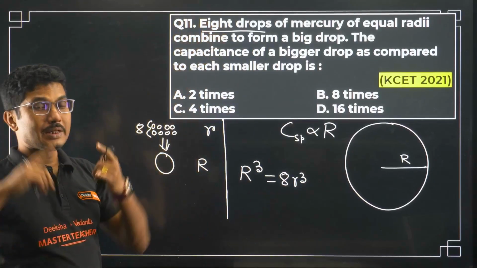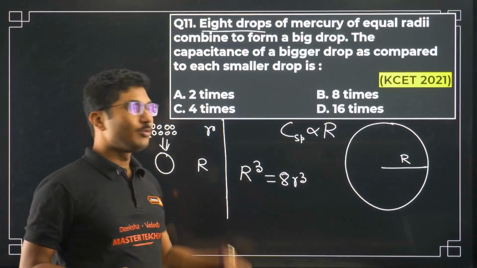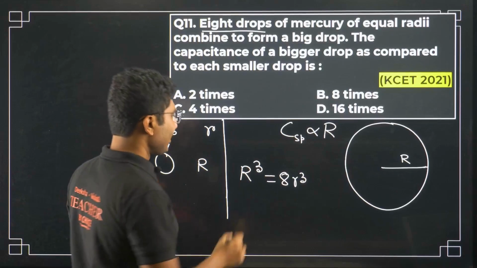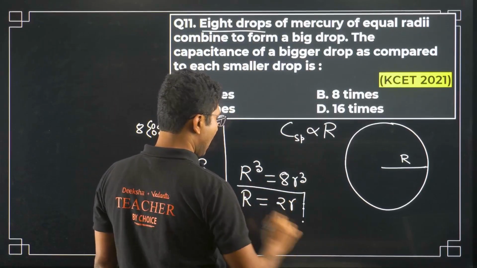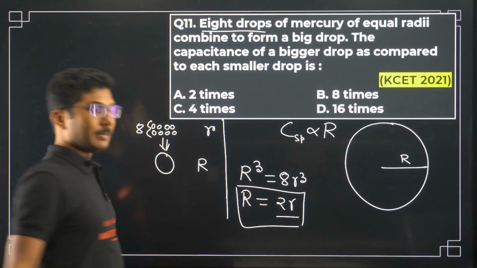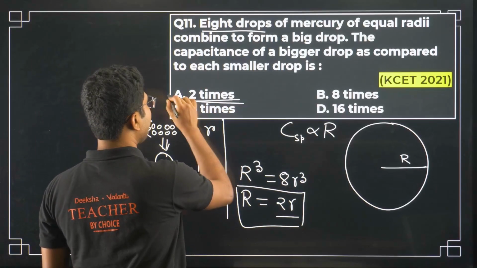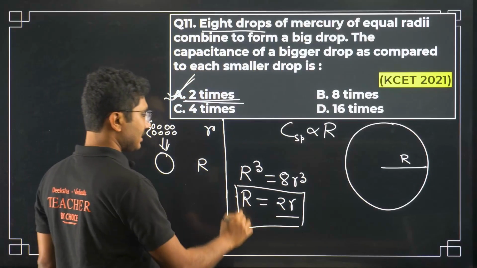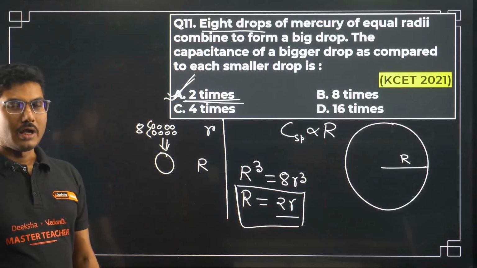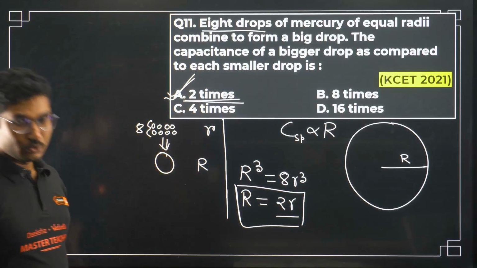Most of the time it will be given as 8, 27, like that, because cube root is easier, nothing else. So big R is 2r. So radius becomes double. So double the radius, double is the capacitance. So capacitance will become 2 times. This is as easy as this. So if you combine 8 small drops of mercury, the capacitance will be 2 times.